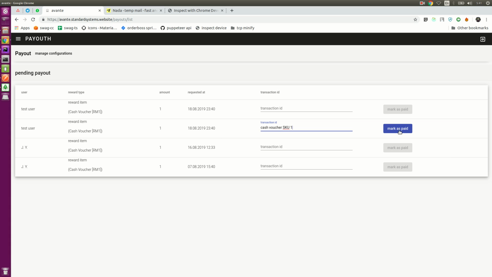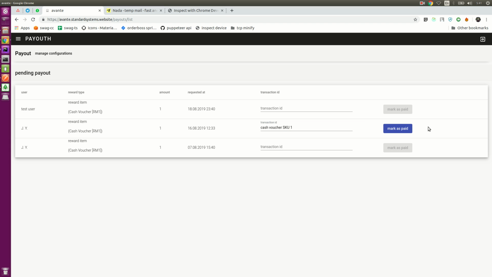SKU1, and they are going to mark this as done. I'm just going to mark this as paid. Done. So that's about it. For this one as well, I'm going to mark it as paid. Cash voucher SKU2, just for example, mark as paid.